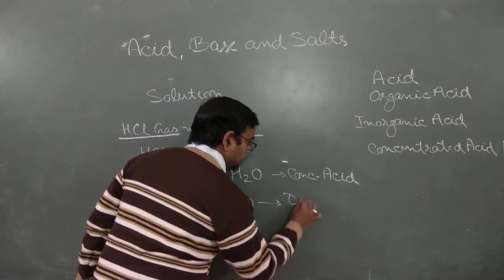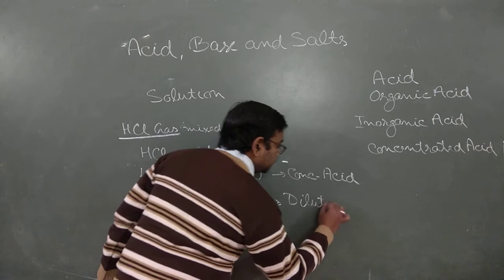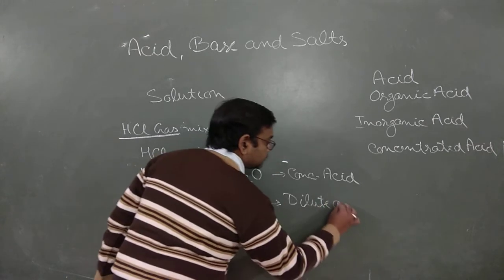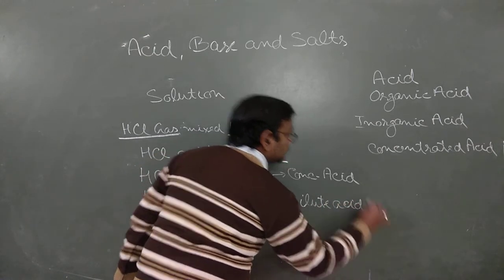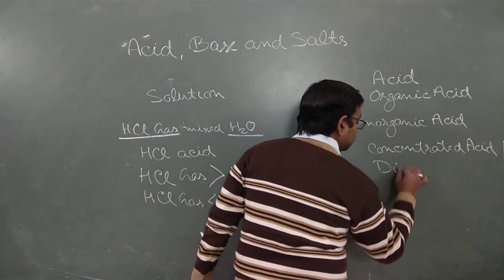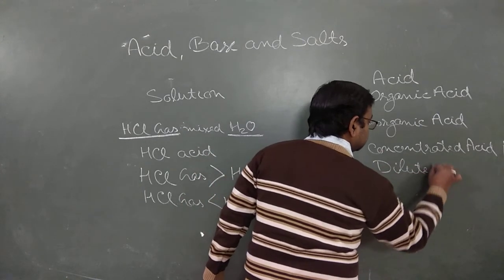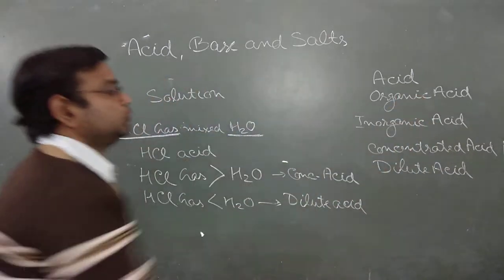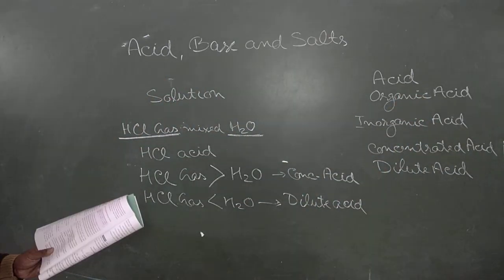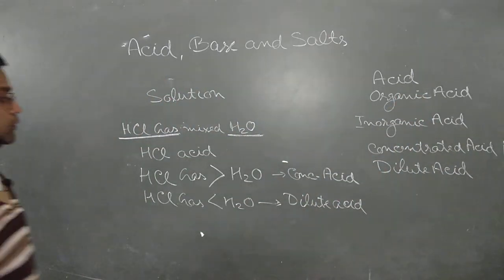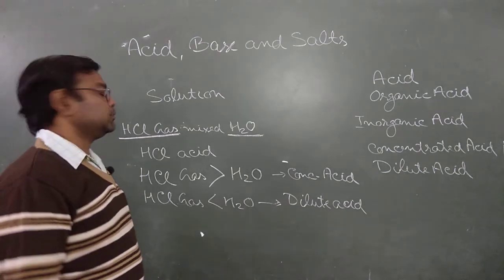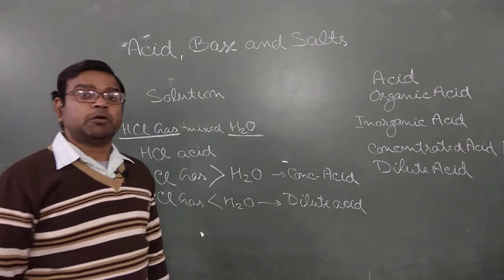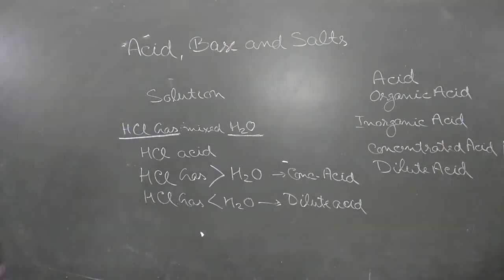I'm thinking something other. That's why I've written over there. Dilute acid. So this is the next type of acid, dilute acid. Clear? So you must know all those four types of acids. Then we move to the next topic, general properties of acid. Let me have the board first.